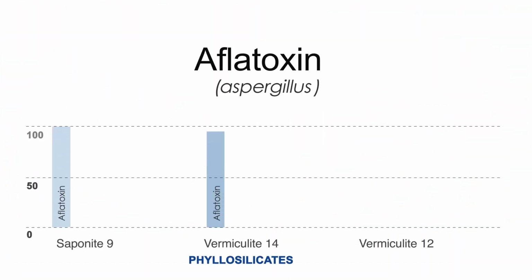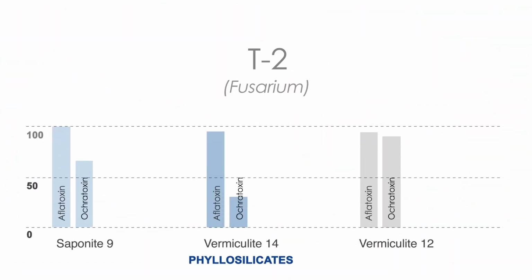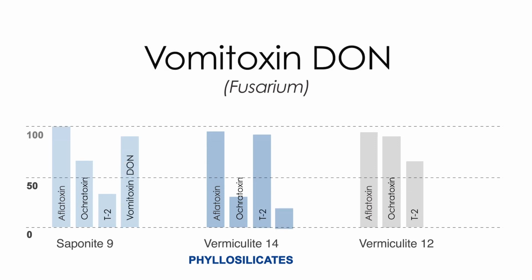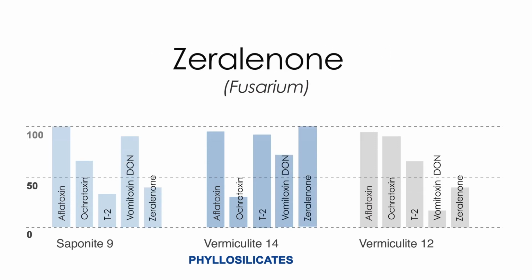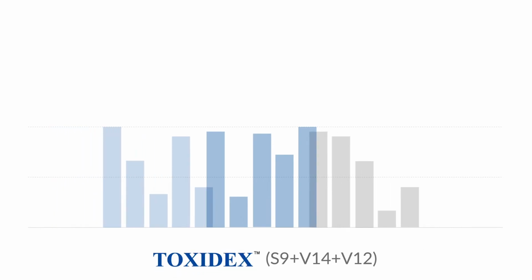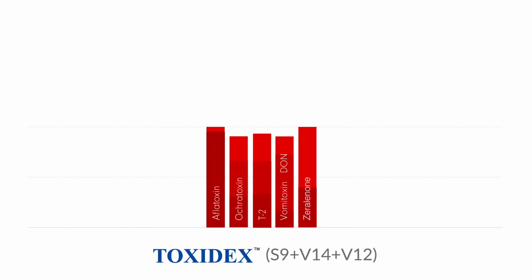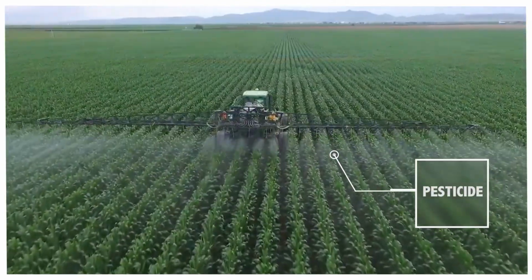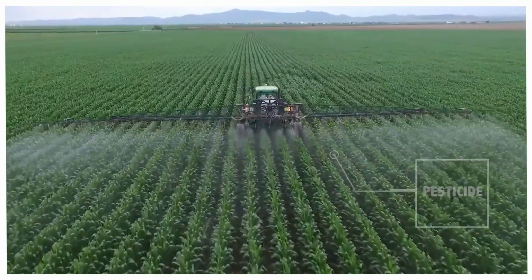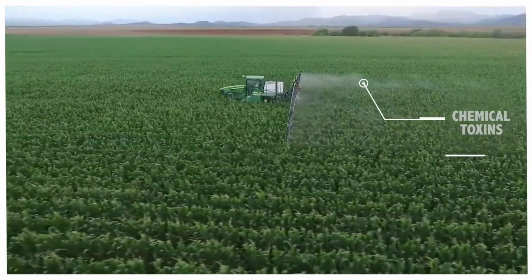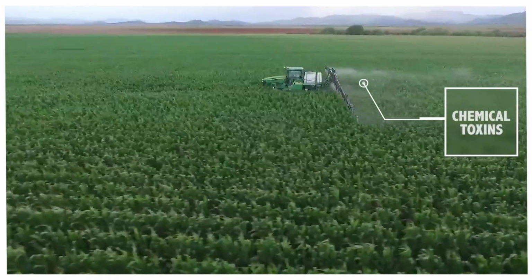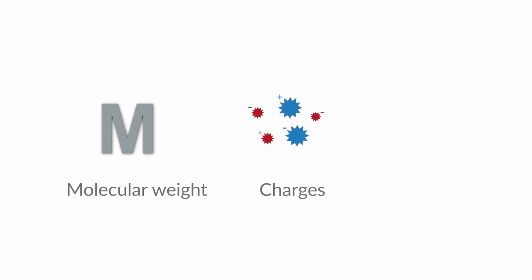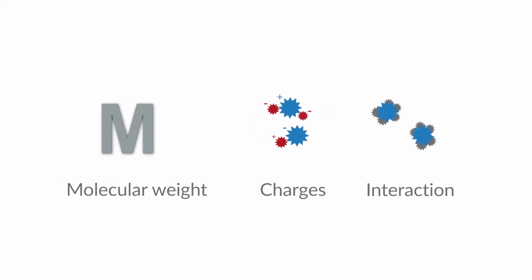Toxidex contains 3 phyllosilicates, and these different phyllosilicates have different capacities of toxin binding. But different phyllosilicates collectively provide broad spectrum coverage. In particular, for those pesticides that have a similar molecular weight or characteristics, chemical toxins will be bound depending on their structural similarity to mycotoxins, their molecular weight, their charges, and their interactions with the different sites of the phyllosilicates.